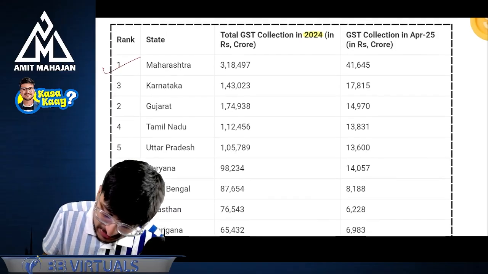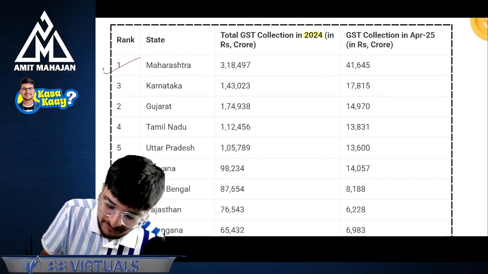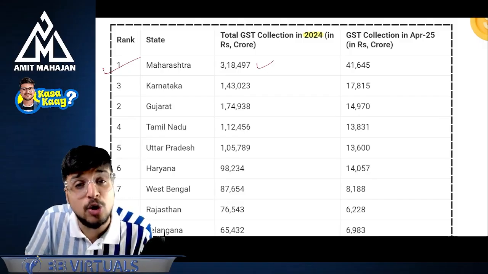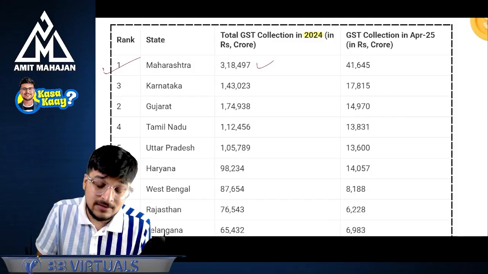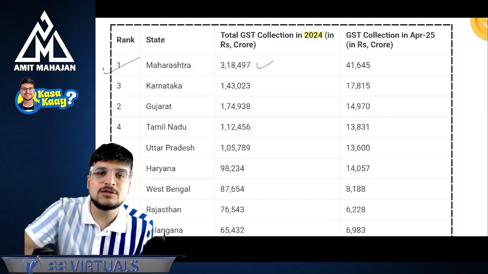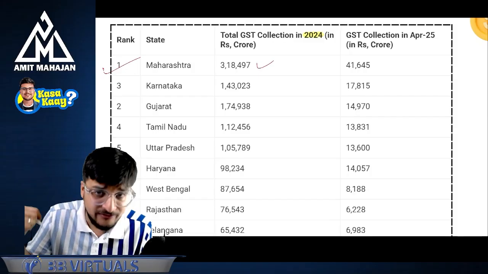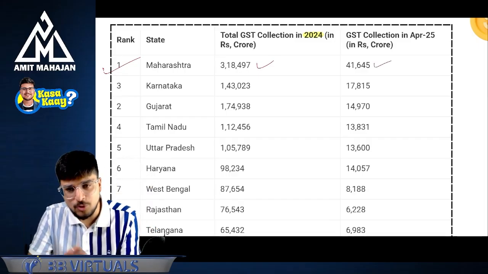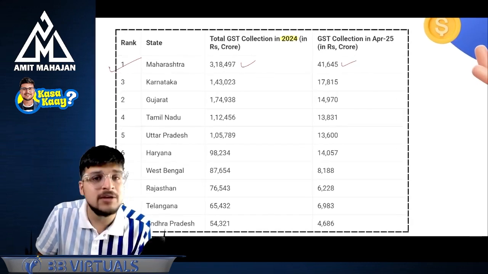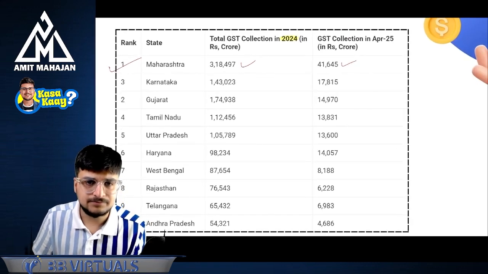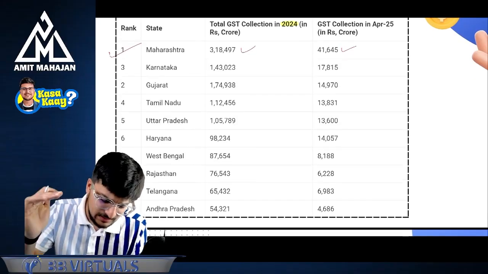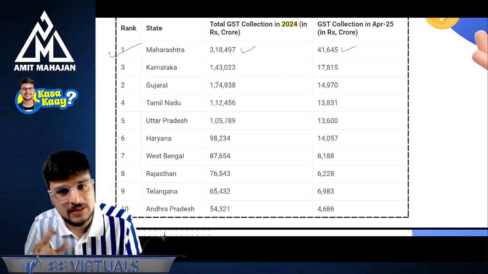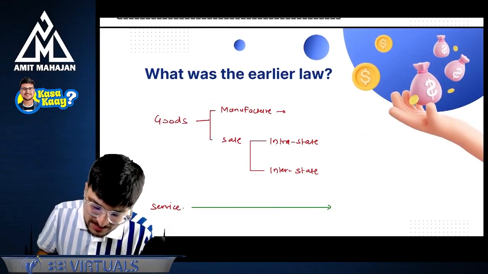If you can see this, Maharashtra, the total collection in 2024 was 3,18,497 crores in April of last year, and only in the month of April 2025, it has 41,645 crore. This is only for information. Nothing is going to come in your exam related to this. Don't worry. Perfect. Then Karnataka, then Gujarat, Tamil Nadu, Uttar Pradesh, Haryana, West Bengal, Rajasthan, Telangana, and Andhra Pradesh. Perfect. Let's move ahead.